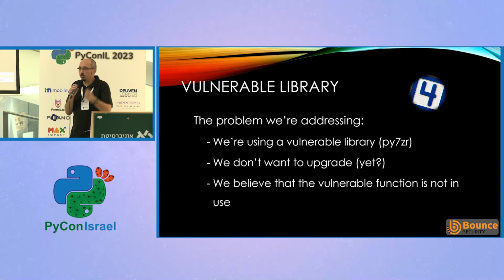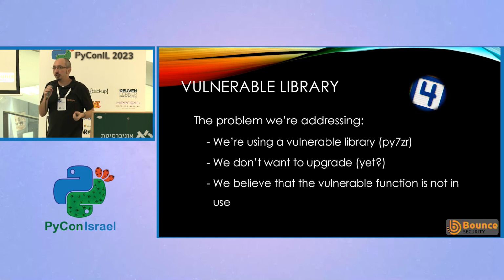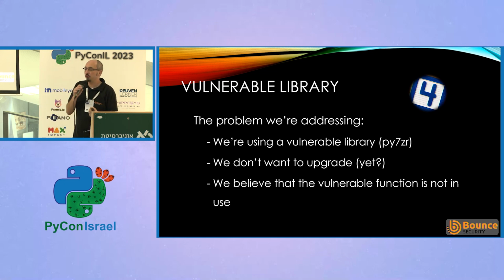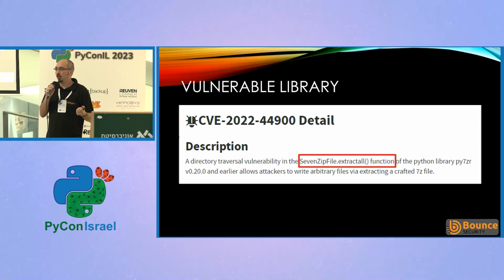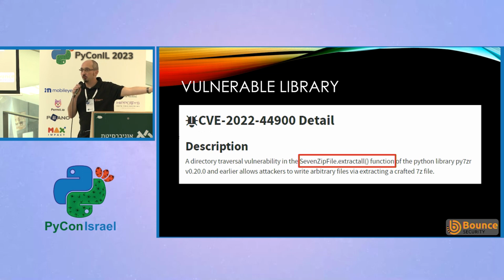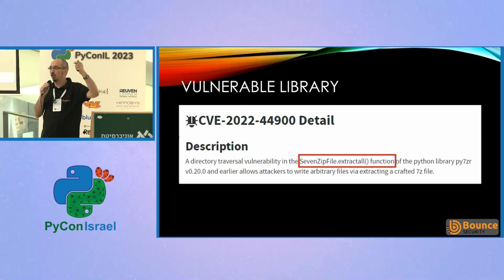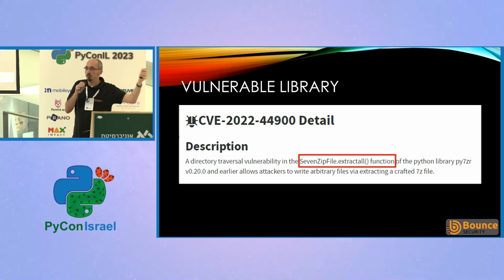Now, ideally, when we've got a vulnerable library, we want to upgrade the library. But let's say we're in some sort of intermediate stage, we can't do that for some reason, we can't upgrade yet. But what we think is that we're not using the vulnerable part of the library. We think we're using part of the library, but not the bit that's actually vulnerable to this particular vulnerability. So if we look at the explanation from the National Vulnerability Database, we can see that there's a vulnerability in the extract all function. So the idea is that if we're using the extract all function, then we've got a problem, we're vulnerable, we need to either not do that or upgrade the library. But if we're not using extract all, then maybe we're okay, maybe we're safe.